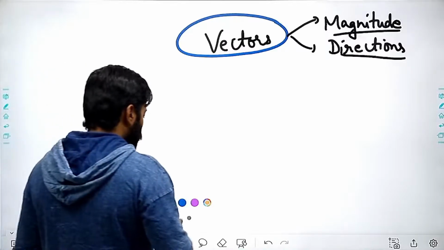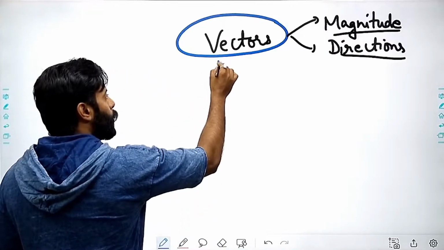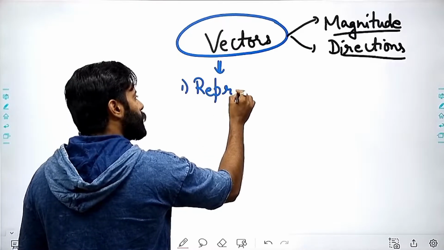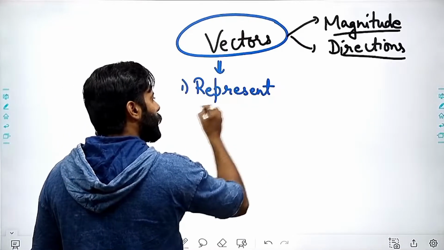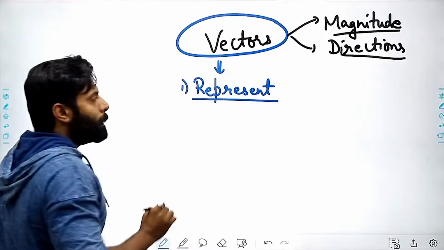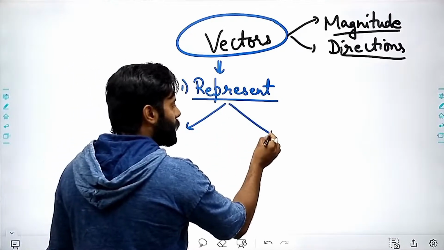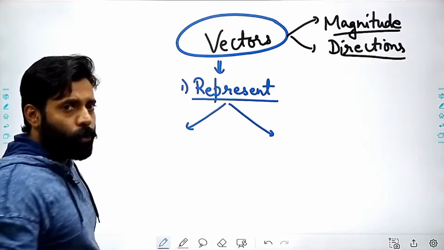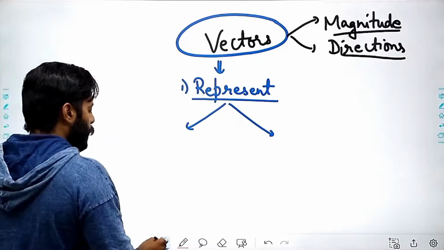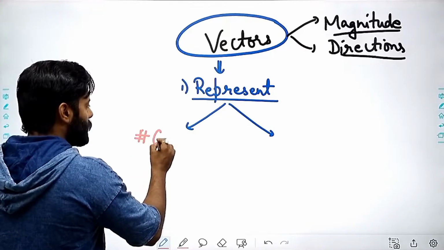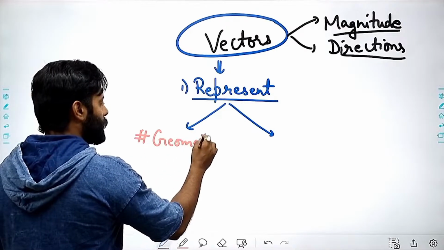Now, first of all, we must know how to represent the vector. So first I'm telling you how to represent a vector. Vector representation can be done by three methods, right? But in our course, we are going with only two. The first one is the geometric representation.